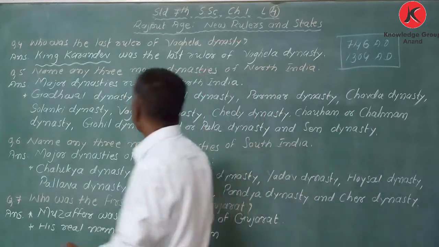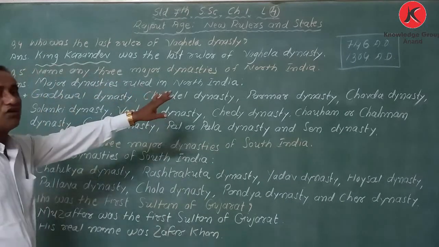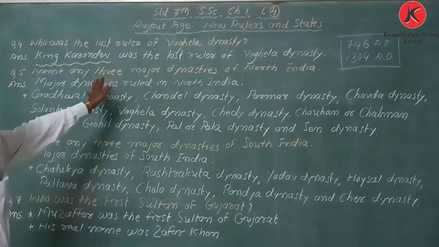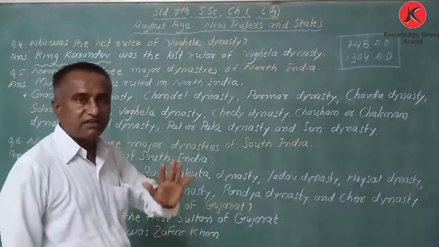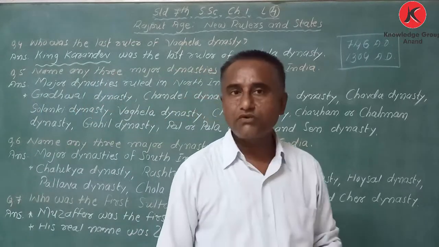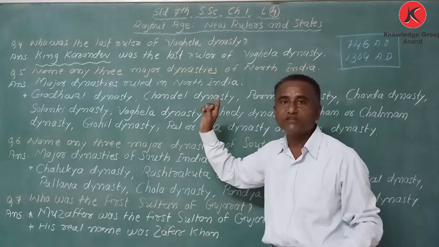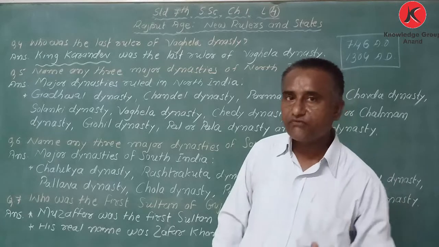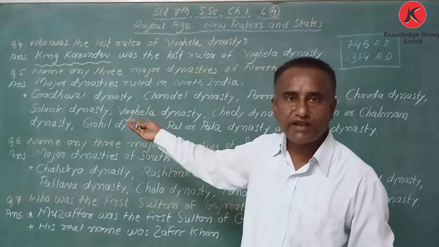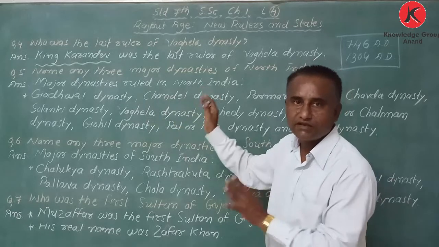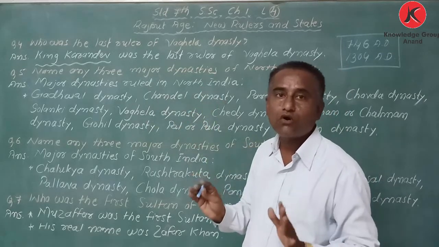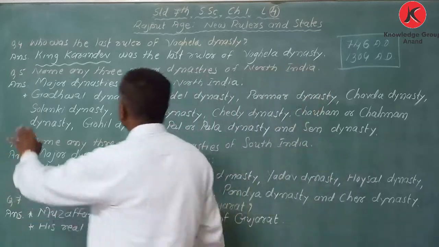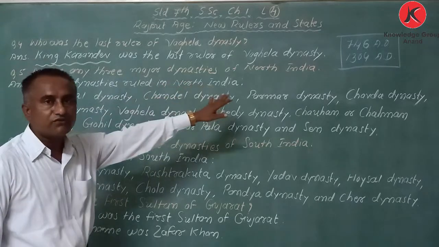Here, name any three major dynasties of North India. Here it is written three major dynasties. If it is asked 3, you have to write down 3. If it is asked 4, you have to write down 4. But here I have written everything. If I ask write any 5, you have to write down only 5 dynasties. But here I have written all 11 dynasties.